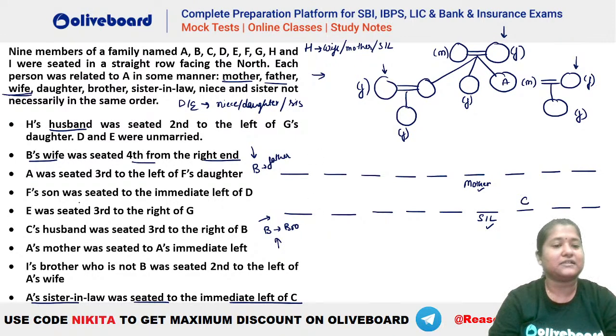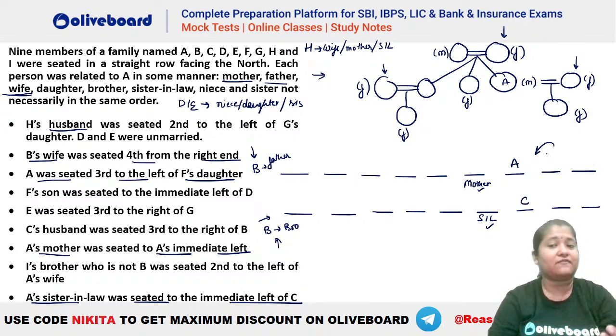Now it is given that A's mother was seated to A's immediate left. That means in the first case, when we have considered this as mother, A has to be this person because mother is immediate left of A. So you have your A here. But it is also given that A was seated third to the left of F's daughter. A has to be third to the left of somebody. Now in this case, A cannot be third to the left of somebody because he does not have any more persons towards his right. So we cannot have A third to the left of somebody. That means this case is invalid.